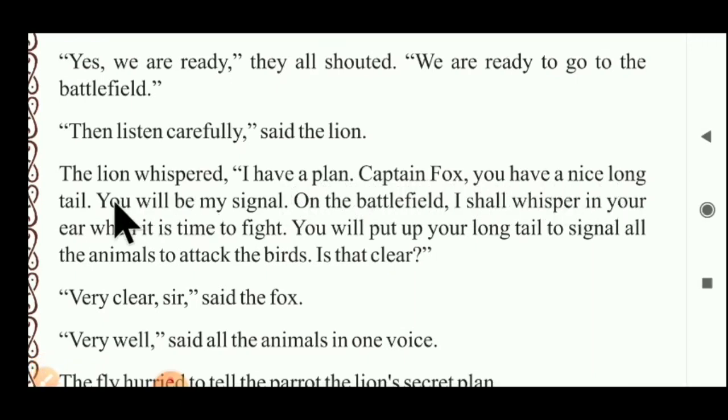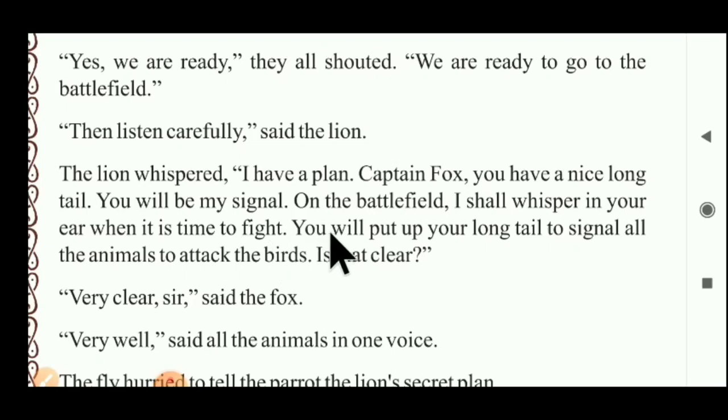First of all, the lion told Captain Fox that you have a nice, very big long tail. You will be my signal. When we start our fight, at that time you become my signal. How? On the battlefield, I shall whisper in your ear when it is time to fight.